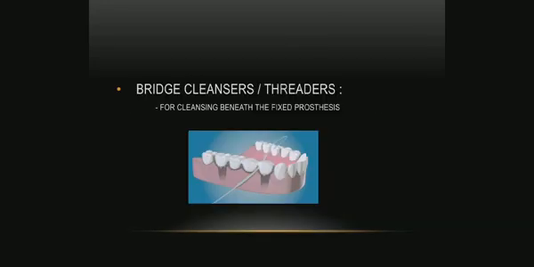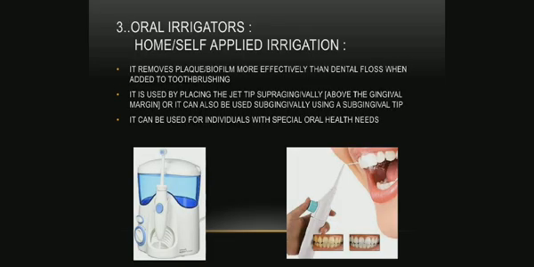The third interdental aid is the bridge cleanser, which can be used to remove the plaque under the fixed dental prosthesis. The third mechanical method is the oral irrigators. It removes the plaque or biofilm more efficiently than dental floss. It can be used both supragingivally and subgingivally and can be used in individuals with special oral health needs.